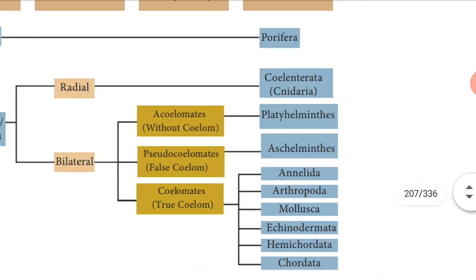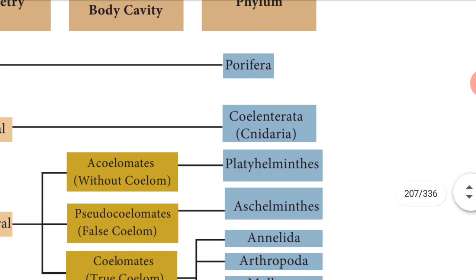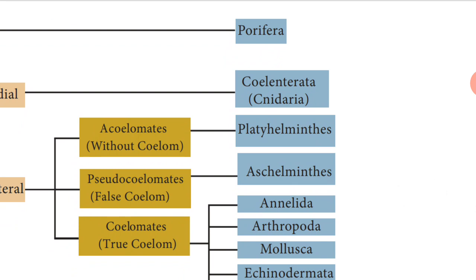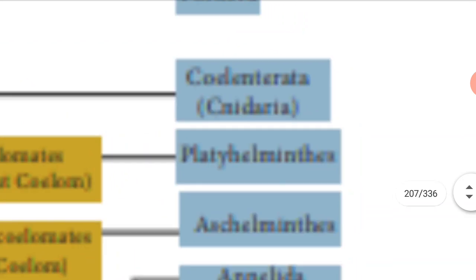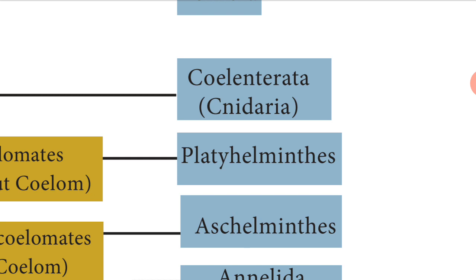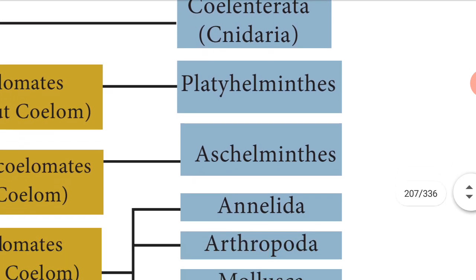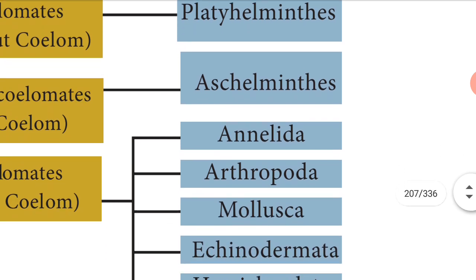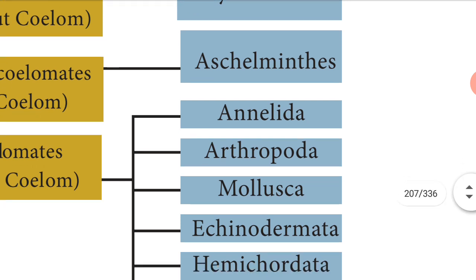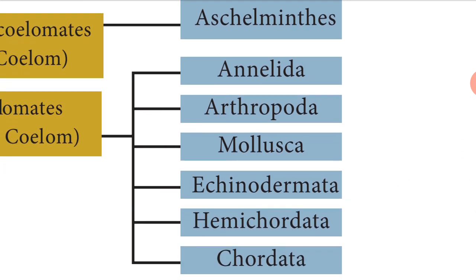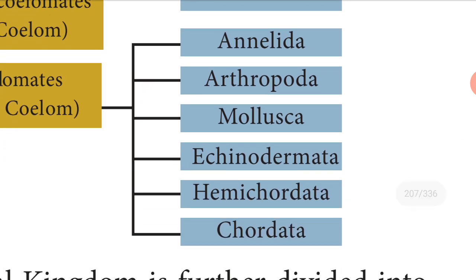What are the phyla in the animal kingdom? Porifera, Coelenterata or Cnidaria, Platyhelminthes, Aschelminthes, Annelida, Arthropoda, Mollusca, Echinodermata, Hemichordata and Chordata. So, these are the phyla present in the animal kingdom.